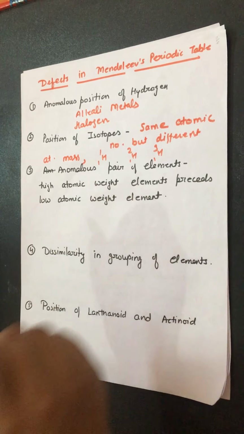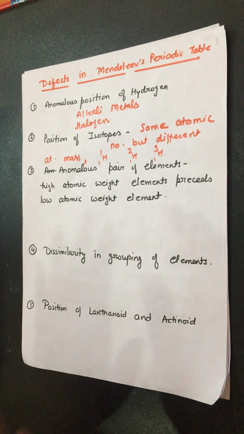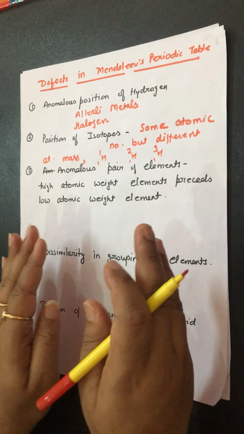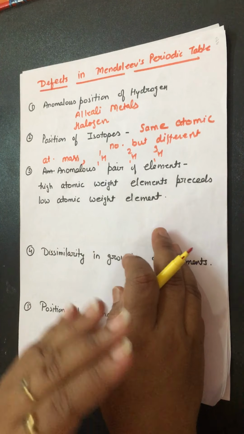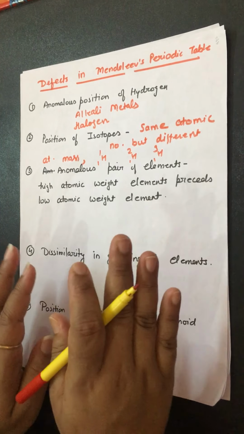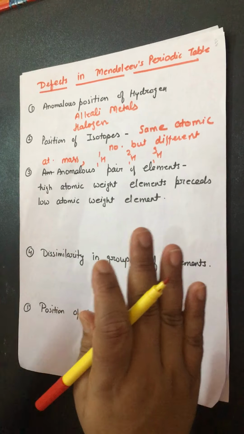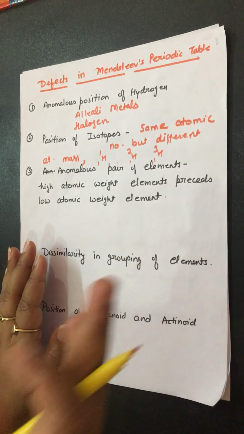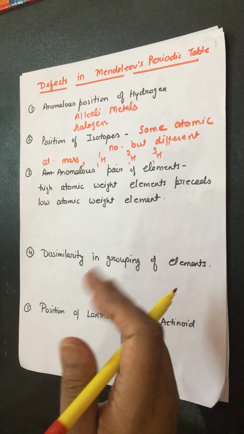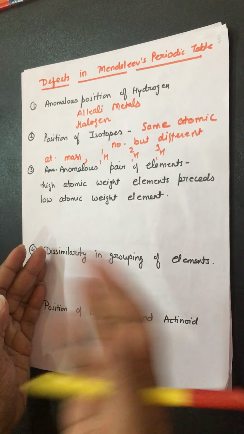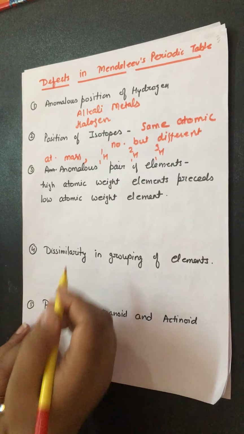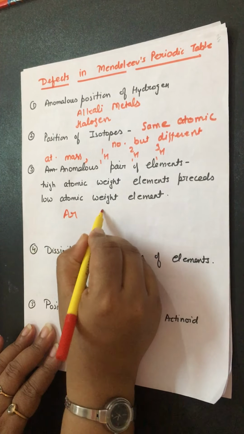Next is the anomalous pair of elements. It was a major drawback in Mendeleev's periodic table that a few elements with higher atomic masses precede elements with lesser atomic masses. That means during the construction of the periodic table, a few elements with higher atomic mass come first, and the element with lesser atomic mass comes after. A few examples are argon and potassium.